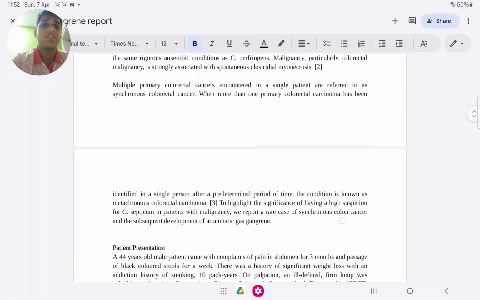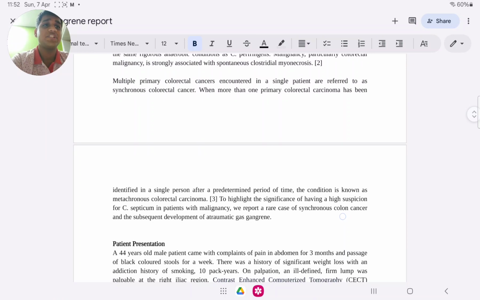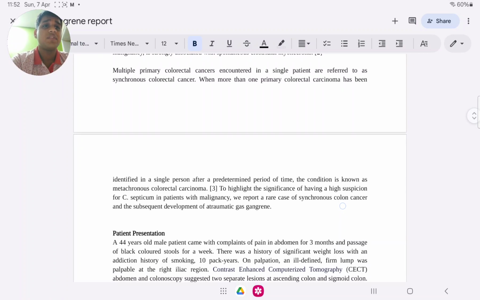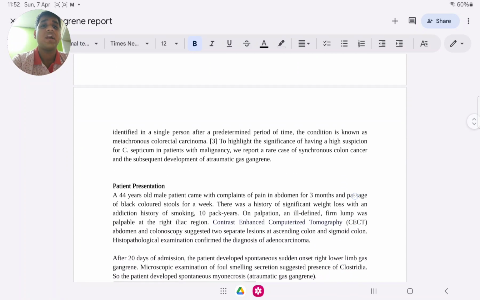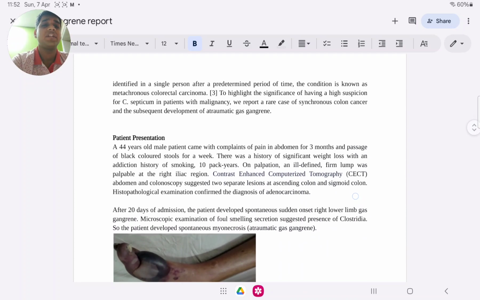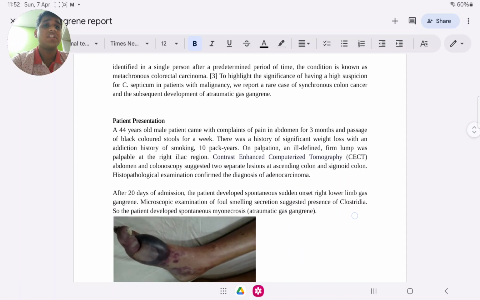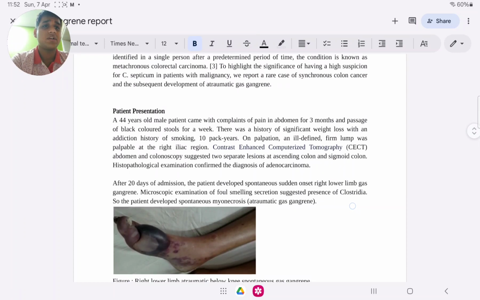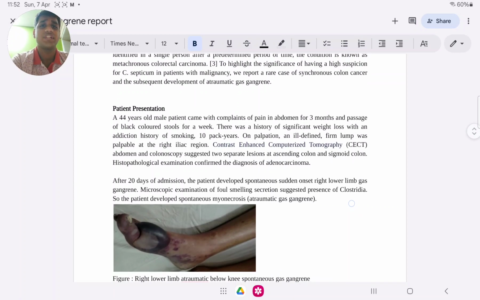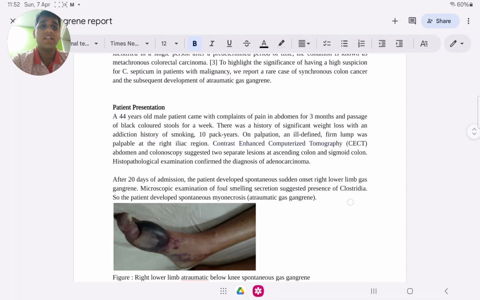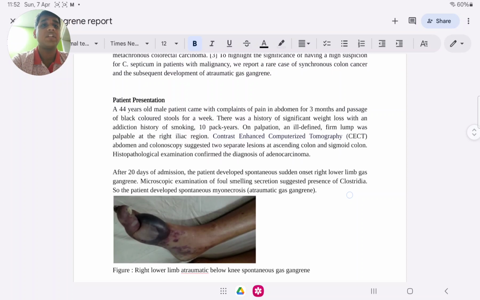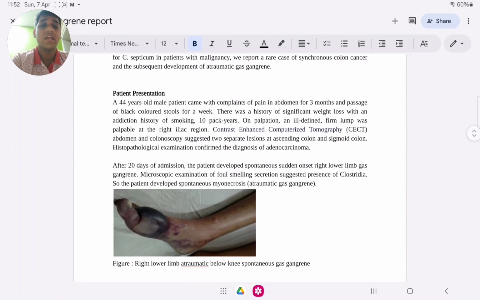Multiple primary colorectal cancers encountered in a single patient are referred to as synchronous colorectal cancer. Where more than one primary colorectal carcinoma has been identified in a single person after a predetermined period of time, the condition is known as metachronous colorectal carcinoma. To highlight the significance of having a high suspicion of Clostridium septicum in patients with malignancy, we report a rare case of synchronous colorectal cancer and the subsequent development of atraumatic gas gangrene.